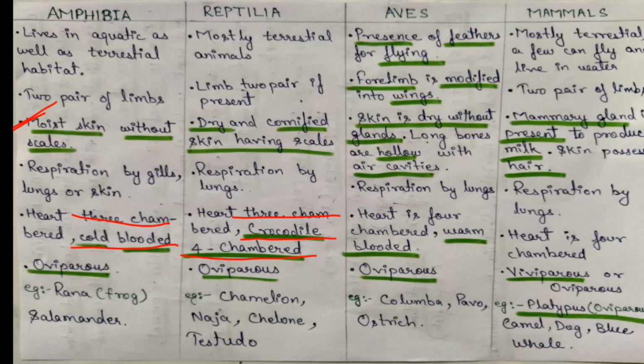Amphibia are oviparous, meaning they lay eggs. Reptilia are also oviparous. Aves are also oviparous. So Amphibia, Reptilia and Aves all lay eggs. Mammals are mostly viviparous, and very few are oviparous. Common examples of Amphibia are Rana and salamander. In Reptilia, chameleon, Naja, Chelone, Testudo, commonly known as turtle or tortoise. In Aves, Columba, Pavo, ostrich. Mammals: platypus, which is oviparous. Camel, dog, blue whale.